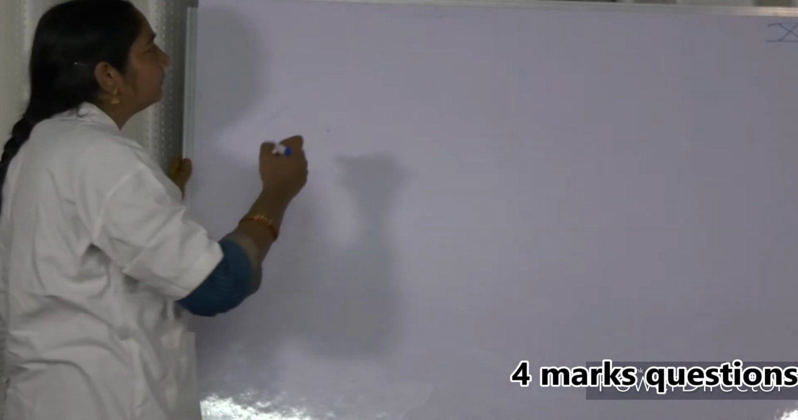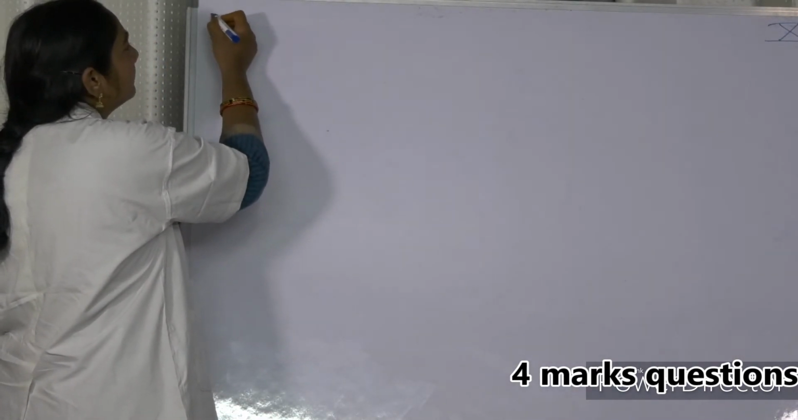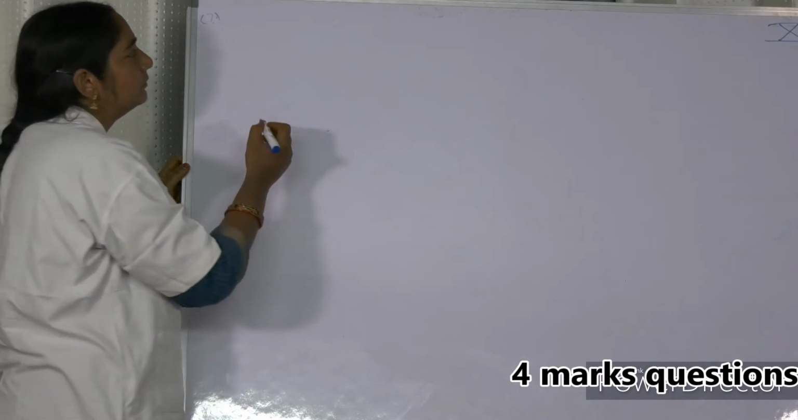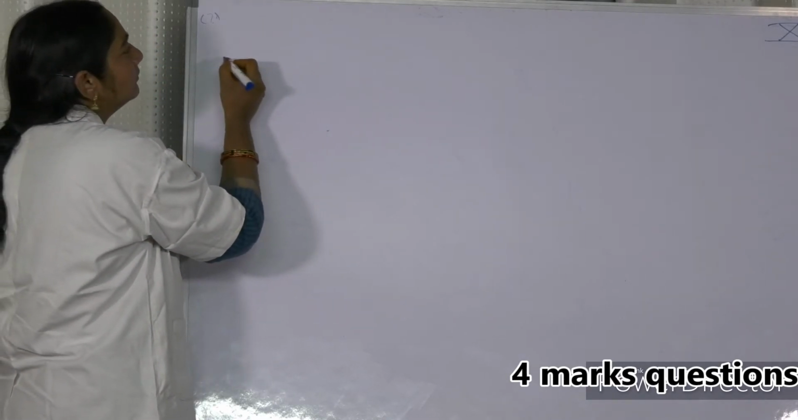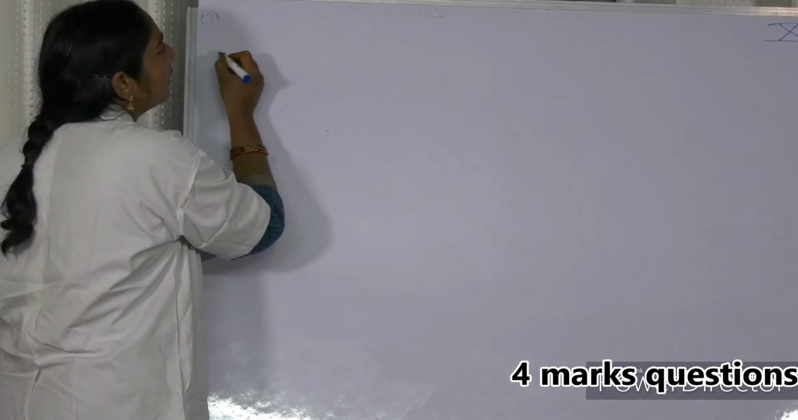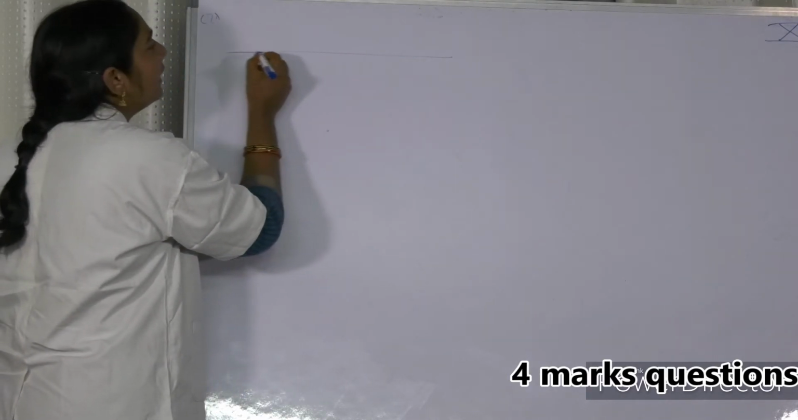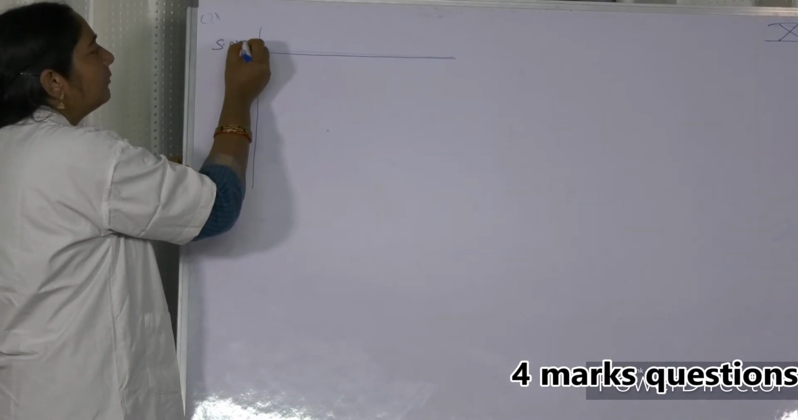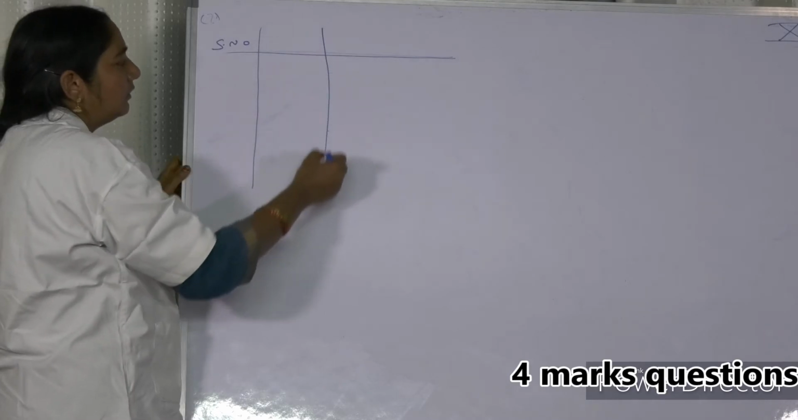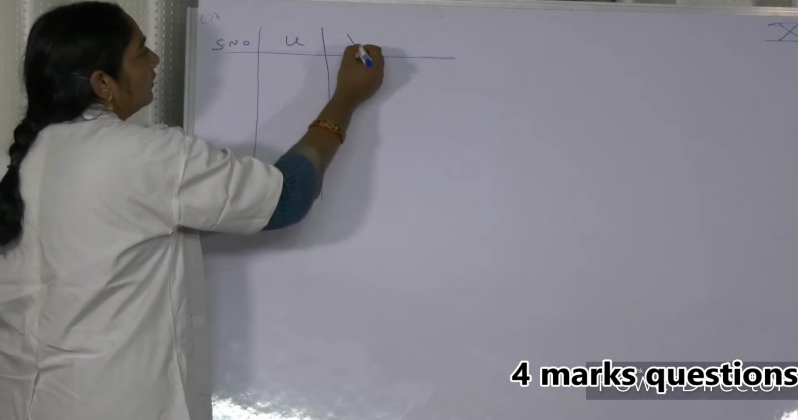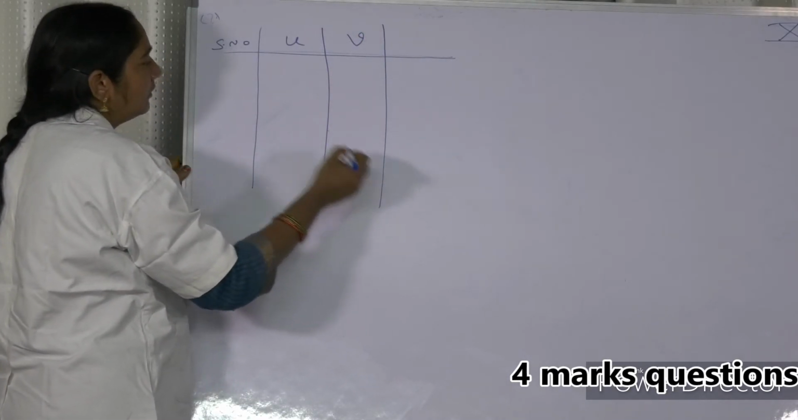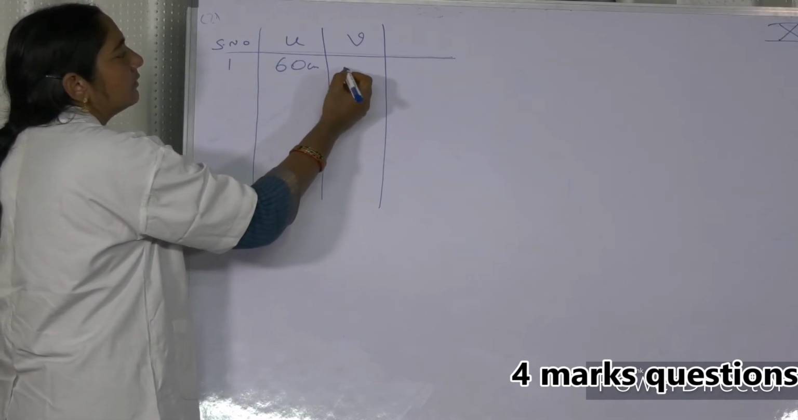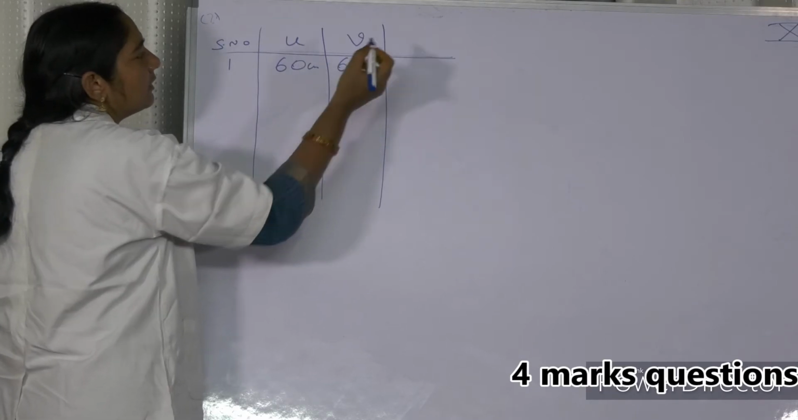Madam, please. Seventh question. Mohan conducted an experiment with a concave mirror and got the data as in the table. Okay, now you are giving the data. Serial number, object distance, image distance. Case number 1: 60 centimeters object distance, and image distance also 60 centimeters.